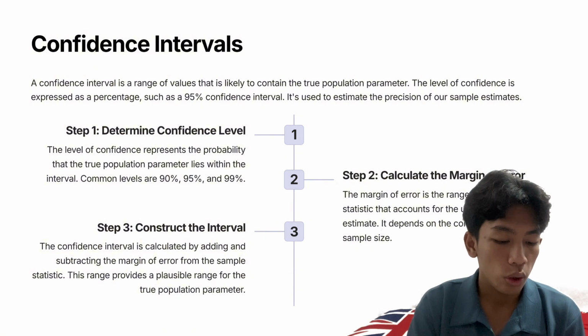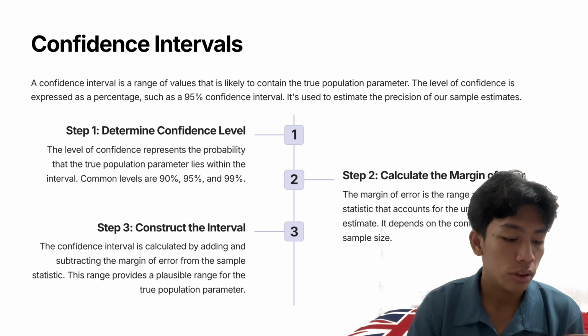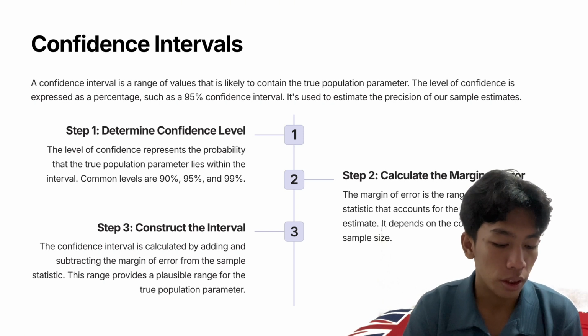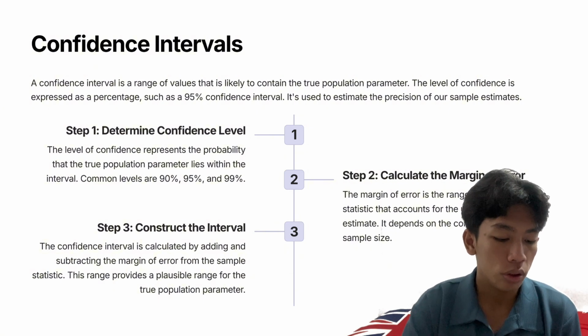Step 2. Calculate the margin of error. The margin of error is the range around the sample statistic that accounts for the uncertainty in the estimate. It depends on the confidence level and sample size.